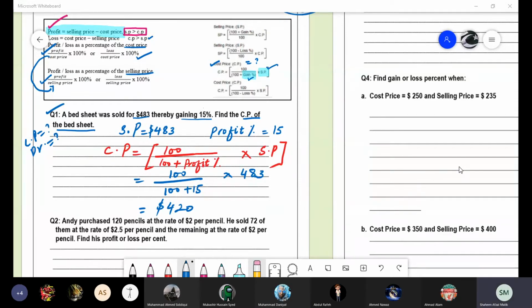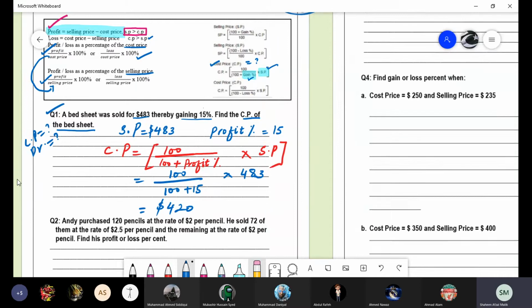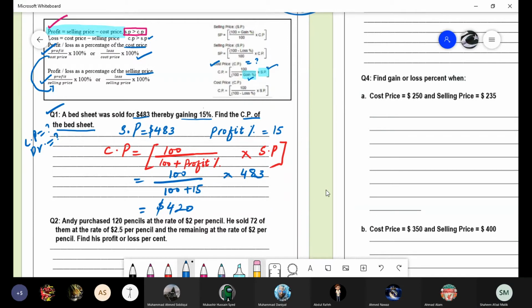Ahmad Nawaz was solving the question. But which answer are you getting? $420. So any problem, students? This is a shortcut way I told you today to simplify this type of questions when two things are missing. Any problem in this question? No, ma'am. Can we go for the second question?